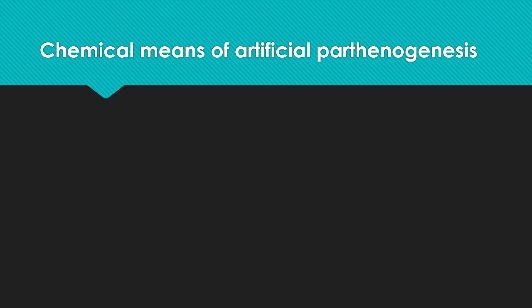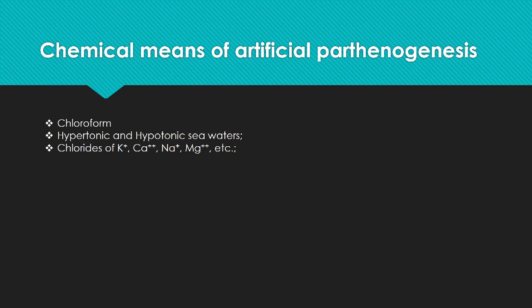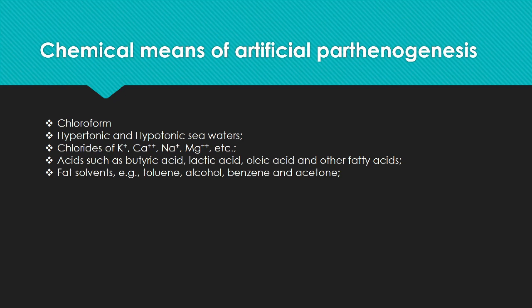Chemical means: there are certain chemicals which are observed to be the stimulus for parthenogenesis, like the chloroform, hypertonic seawater, chlorides, potassium ion, calcium ion, sodium, magnesium, etc. Acids such as the butyric acid, lactic acid, oleic, fatty acids, fat solvents like toluene, alcohol, benzene, urea, and sucrose are also observed to be the inducer of the parthenogenesis.